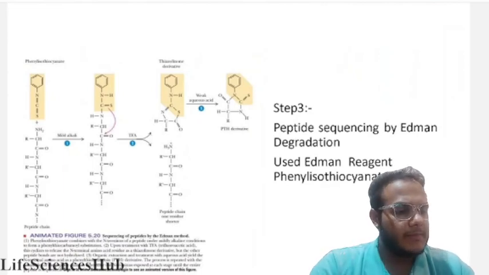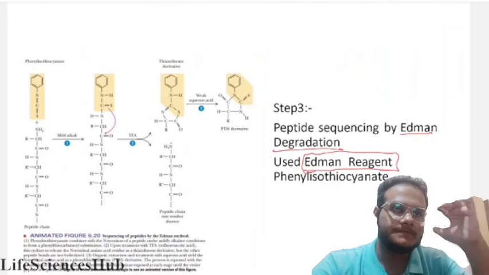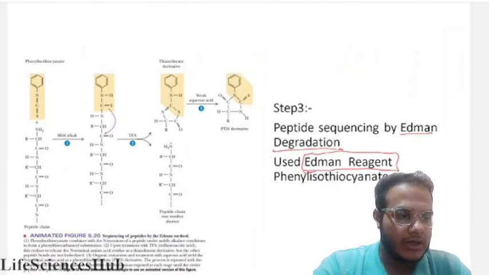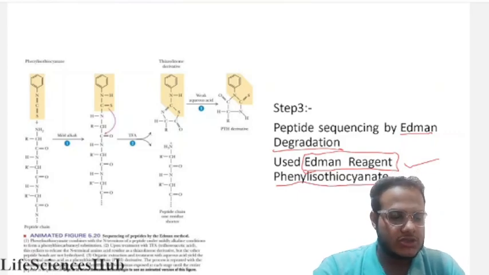Peptide sequencing was done by the Edman degradation method. He used the Edman reagent, which is called phenyl isothiocyanate.